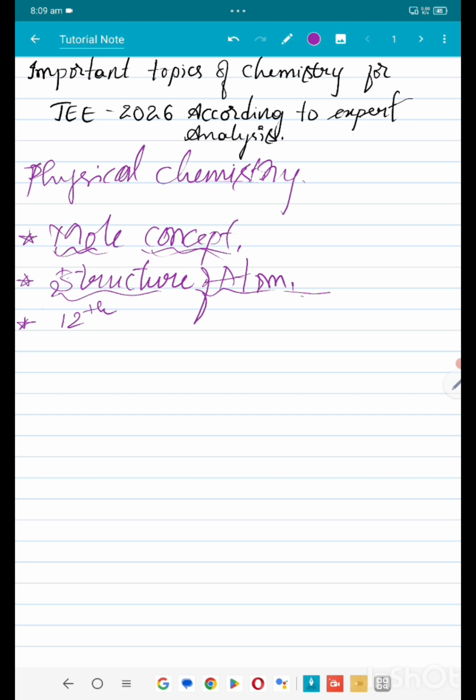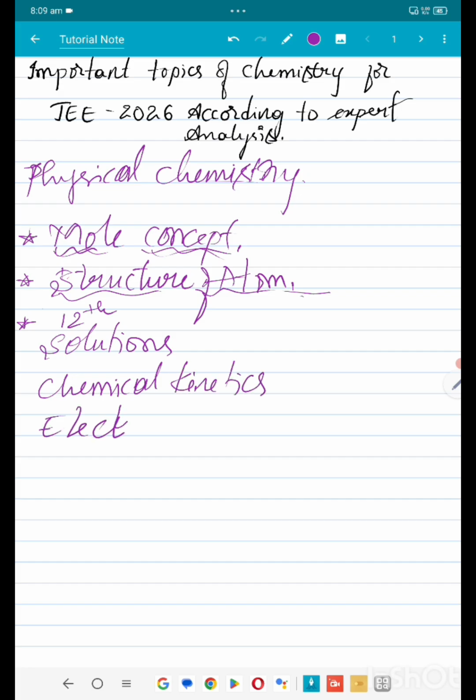And then coming to the next chapters, if you consider all physical chemistry chapters of 12th, those are solutions, chemical kinetics, and electrochemistry. Usually I have seen many of the students feel electrochemistry is tough, but believe me, if you understand how exactly the reduction and oxidation occur, and what the electrode potentials of different elements are, this will be the easiest, and you can crack many questions easily and grab the marks out of electrochemistry.